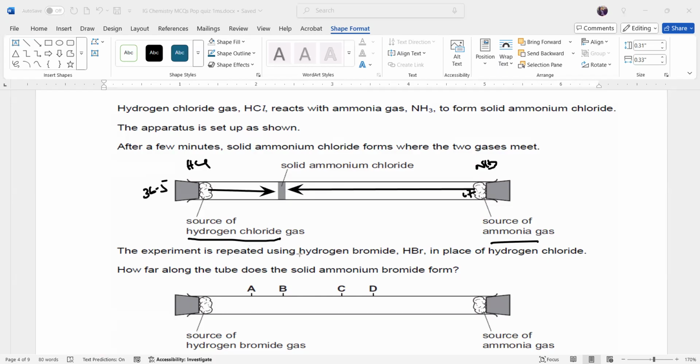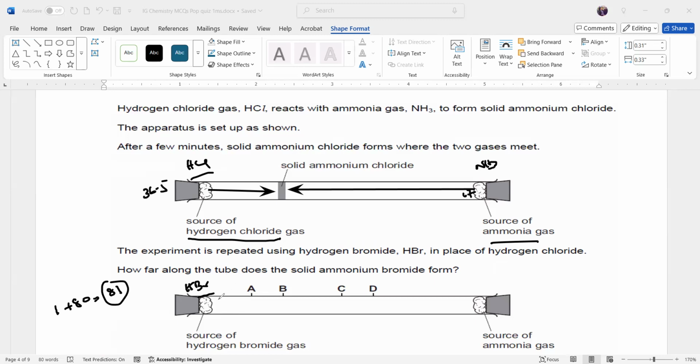Now, the experiment is repeated using hydrogen bromide in place of hydrogen chloride. So if you compare hydrogen bromide, HBr, hydrogen is 1 and bromine is 80. So what is the total mass? 81. Which will move faster, HCl or HBr? HCl will move faster, HBr will move slower because it has a greater mass.